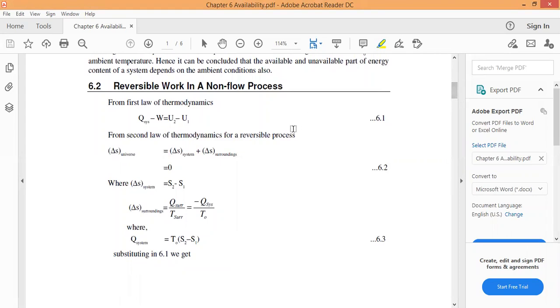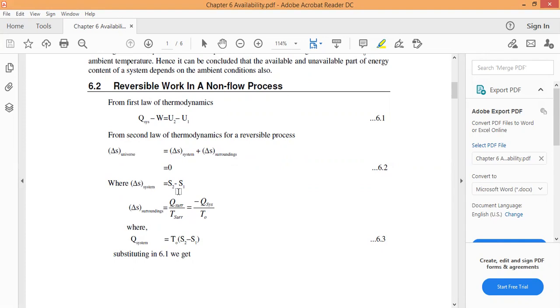So when we take the reversible work in a non-flow process, how would it look? From the first law of thermodynamics, Q minus W is equal to the change in internal energy. From the second law of thermodynamics, for reversible processes, the change of entropy of the universe is equal to the change in entropy of the system plus the change of entropy of the surroundings.